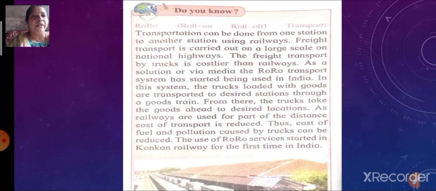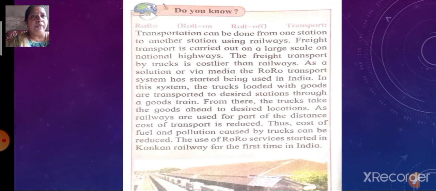So what is happening over here? The trucks loaded with the goods are put into the trains, and the trucks are transported from one station to the other. From that station the trucks go on their own way. So because of this, the cost of fuel and pollution caused by trucks can be reduced. The use of Ro-Ro services started in Konkan Railway for the first time in India. This is what I have just told you about the Ro-Ro transport. I hope children you all have understood what the Ro-Ro transport is. Ro-Ro here means roll on and roll off.